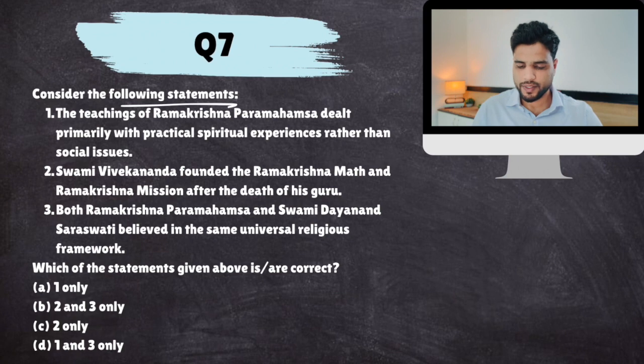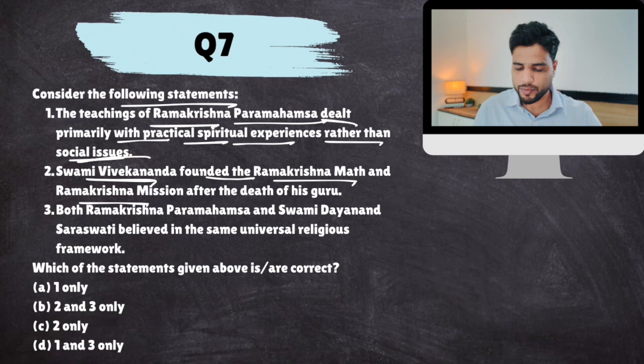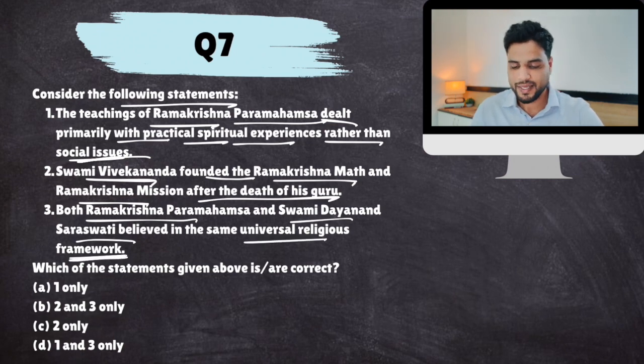Consider the following statements. The teaching of Ramakrishna Paramhans dealt primarily with practical spiritual experiences rather than social issues. Swami Vivekananda founded Ramakrishna Mutt and Ramakrishna Mission after the death of his guru. Both Ramakrishna Paramhans and Swami Dayanand Saraswati believed in the same universal religious framework. Okay. So yes, Ramakrishna Paramhans believed in practical spiritual experiences rather than social issues.